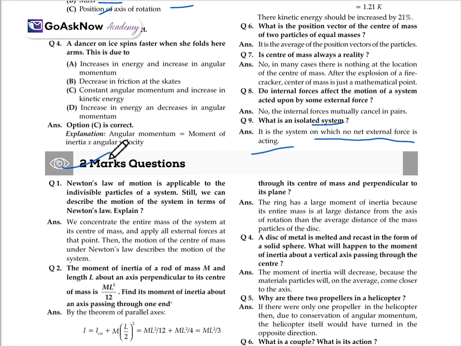Moving to the next 2-mark question. Euler's law of motion is applicable to the indivisible particle of the system. Still, we can describe the motion of the system in terms of Newton's law. We concentrate the entire mass of the system at the center of mass and apply all external forces at that point. So the motion of the center of mass under Newton's law describes the motion of the system.